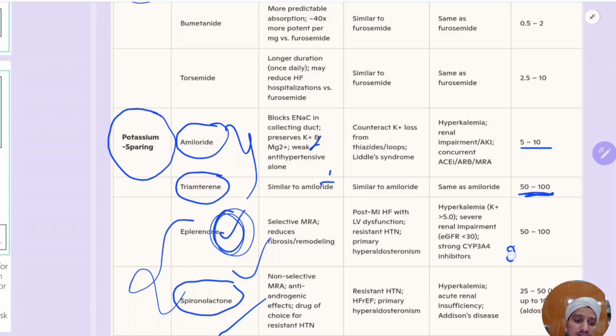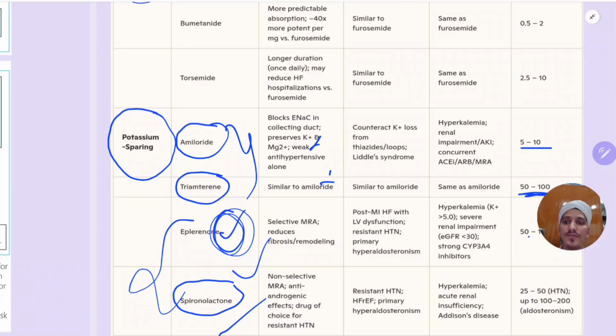So eplerenone, the low dose is 25 mg to 100 mg, and spironolactone is 25 to 50 and up to 100 mg. In hyperaldosteronism, for hypertension the dose is different. Spironolactone, for hyperaldosteronism the dose is different. It is 100 to 200 mg. Usual is 25 to 50, and in hyperaldosteronism it is 100 to 200 mg. So this is also used for hyperaldosteronism. Okay, that's all about the diuretics.